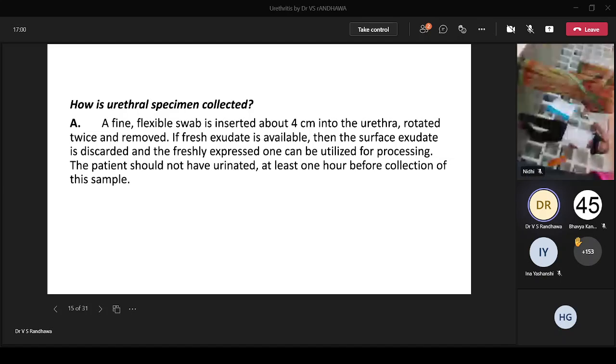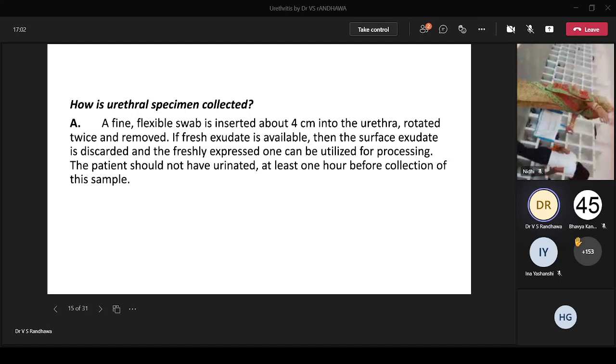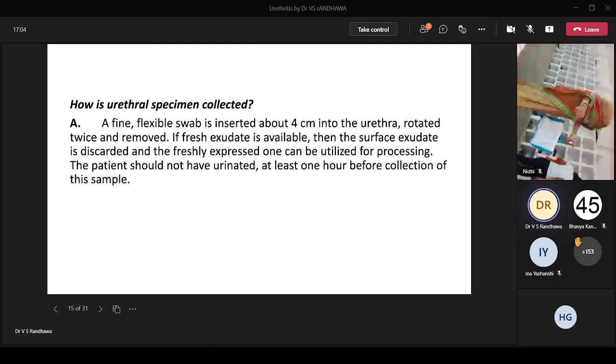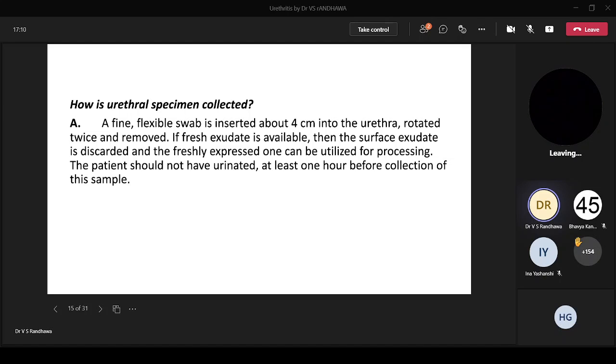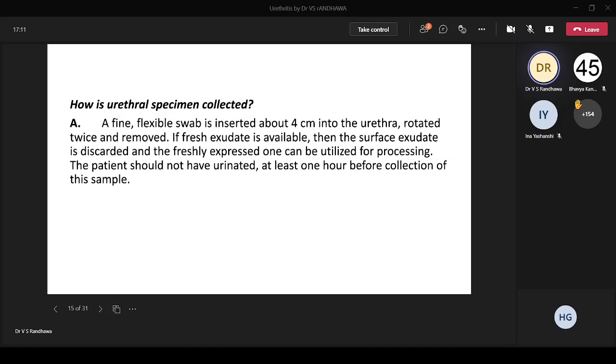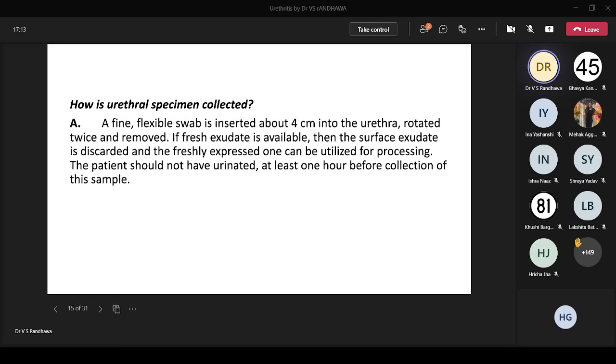But many times the exudate is not very clear. Then you have to know how exactly to collect a urethral specimen, because if you don't collect a proper urethral specimen, your diagnosis is not going to get done. So what we do is we take a flexible swab and put it in the urethra about 4 centimeters inside. We rotate twice before removing.